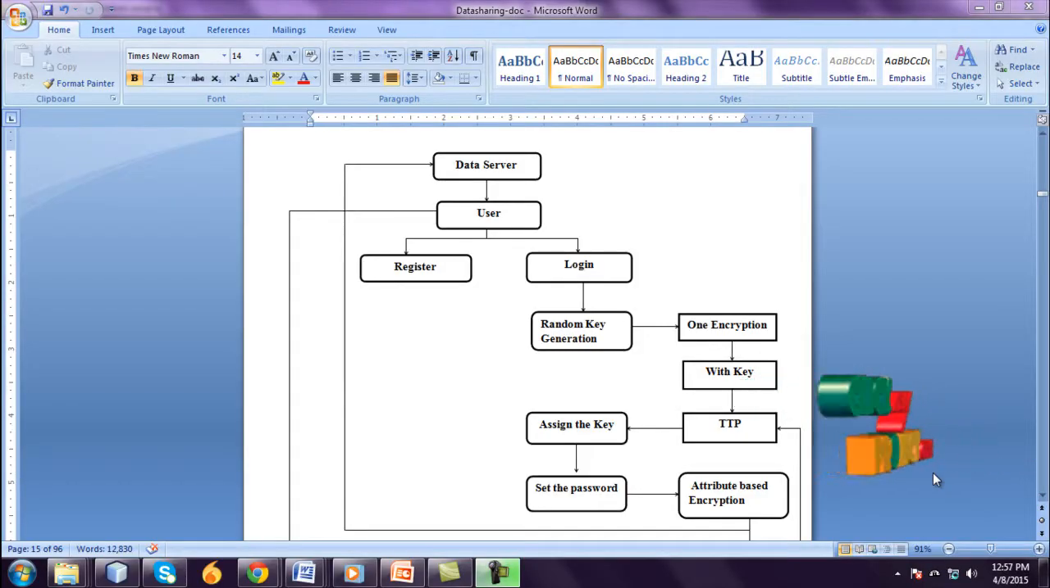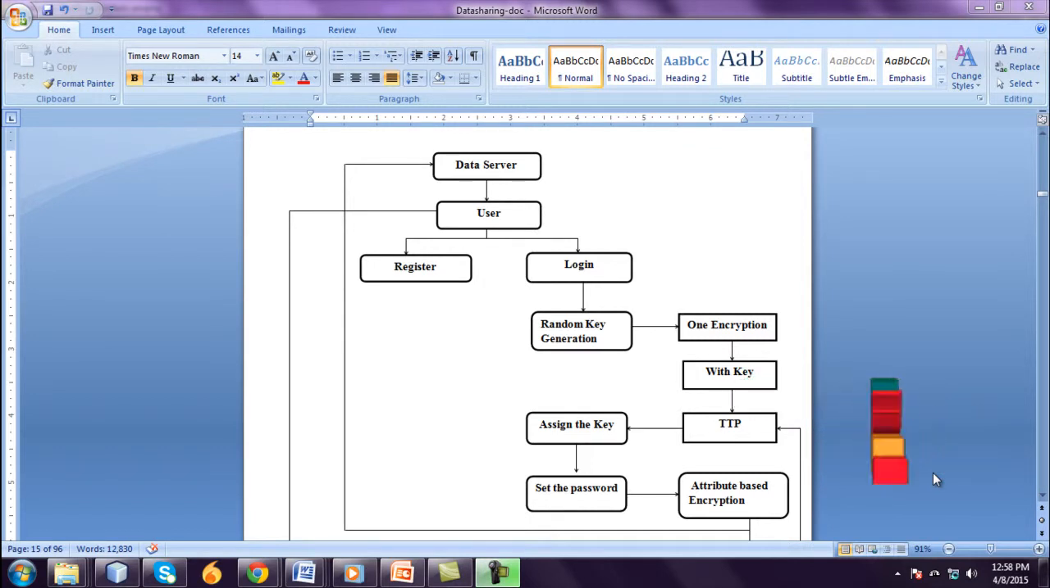The flow is user registration and login. First is random key generation. One key will be randomly generated. Two encryption methods are used in this project. One encryption is used on the server side, another on the user side. Data can be sent from the user to the server with a security key, and this data is sent to the trusted party. Trusted party means intermediate helper, also called TTP. TTP means trusted third party. The trusted party sends it to the server, and the server decrypts the data.